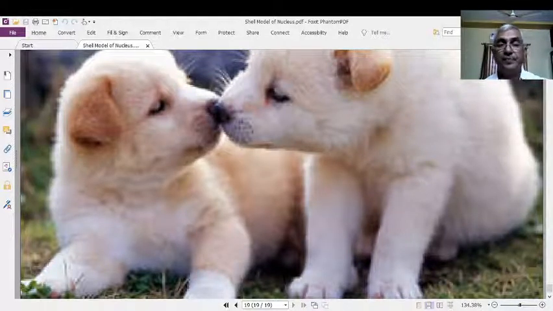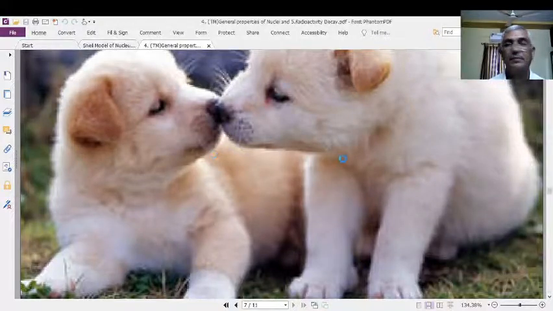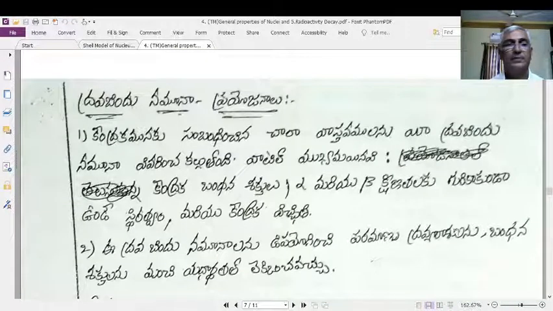Now, we will go for the other model, that is the liquid drop model. Liquid drop model, right? This is another very important nuclear model.